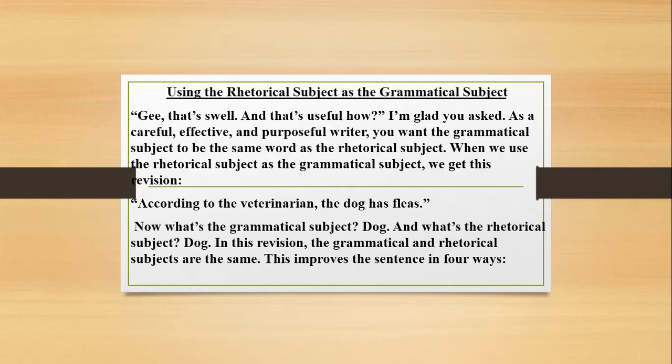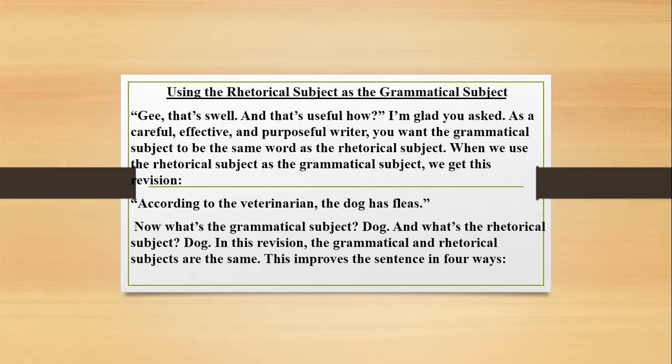Using the rhetorical subject as the grammatical subject. Gee, that's swell. And that's useful how? I'm glad you asked. As a careful, effective, and purposeful writer, you want the grammatical subject to be the same word as the rhetorical subject. When we use the rhetorical subject as the grammatical subject, we get this revision. According to the veterinarian, the dog has fleas. Now what's the grammatical subject? Dog. And what's the rhetorical subject? Dog. In this revision, the grammatical and rhetorical subjects are the same.